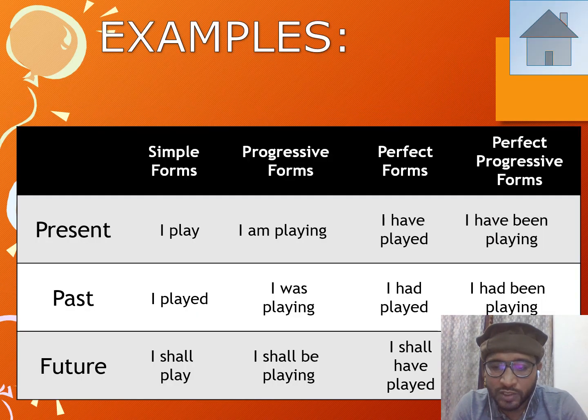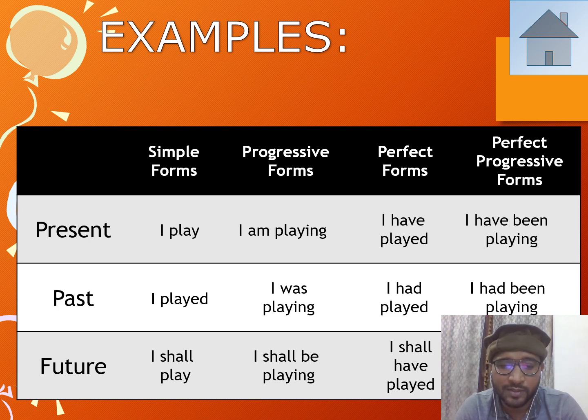Okay, this is most probably the last part of my video today. And in this one, I'm going to talk about examples of all the tenses. Or I'm basically summarizing all the examples in one go. Now, if you look at present, in simple forms, I simply say in present simple, I play. Present progressive, I'm playing. Present perfect, I have played. And present perfect progressive, I have been playing. So these are the examples of 4 different aspects of present tenses.